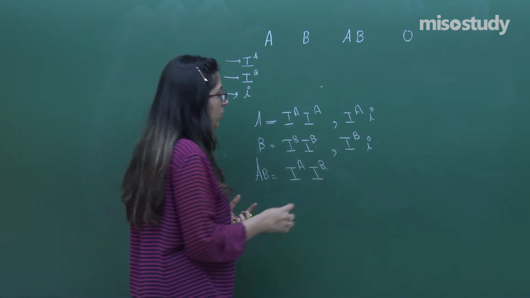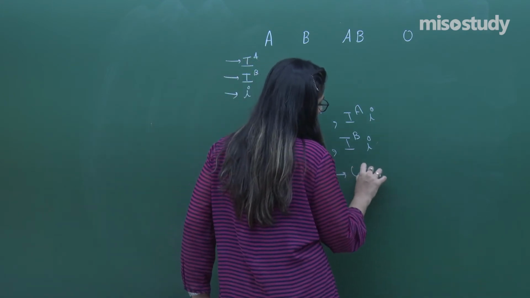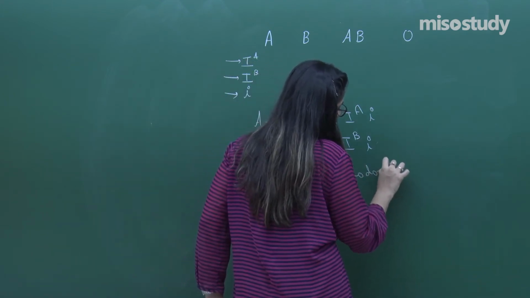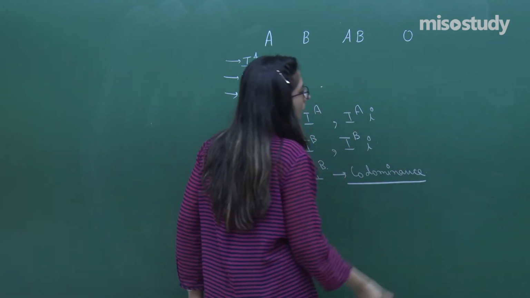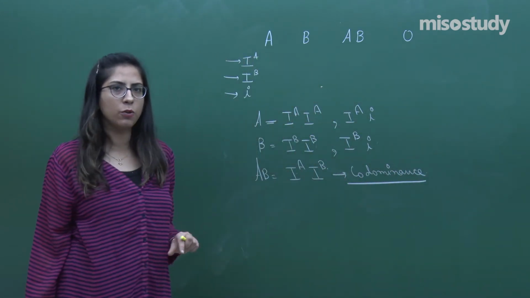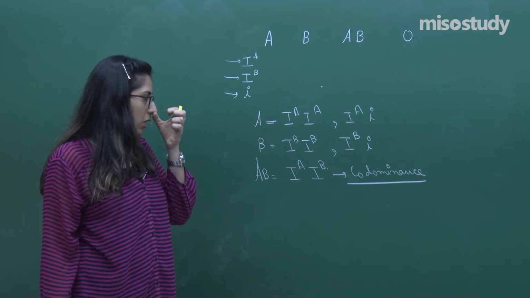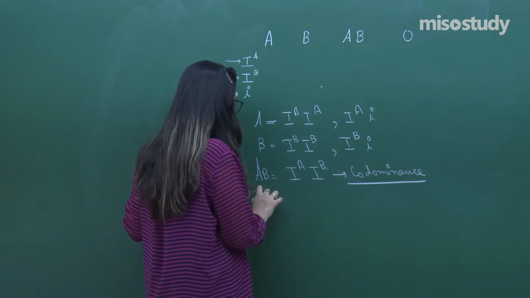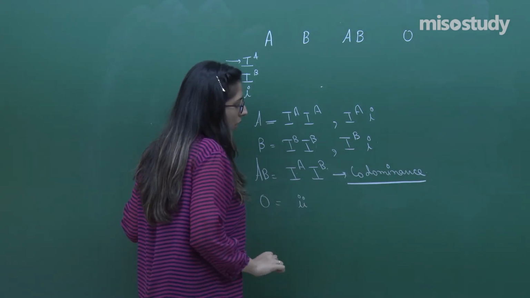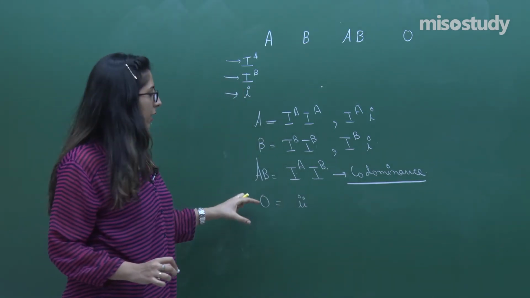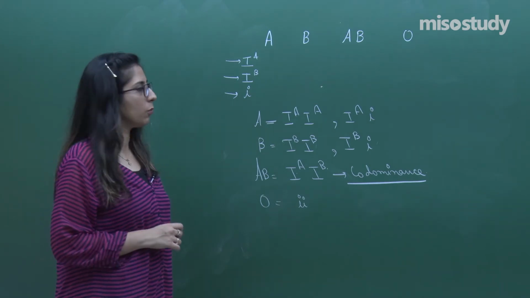This type of phenomenon is called codominance. That means expression of both IA and IB in AB blood group is called codominance. To talk about the O blood group, an O blood group individual always has small i, small i. That's why they give rise to the O blood group.